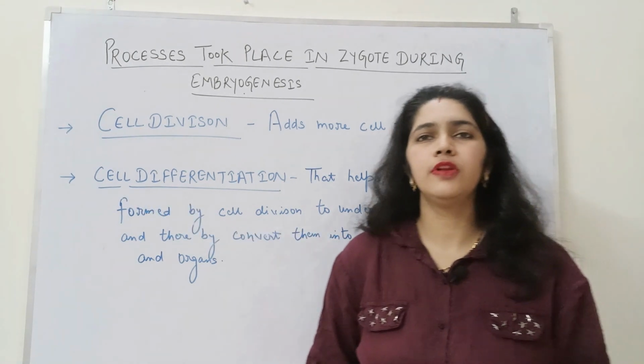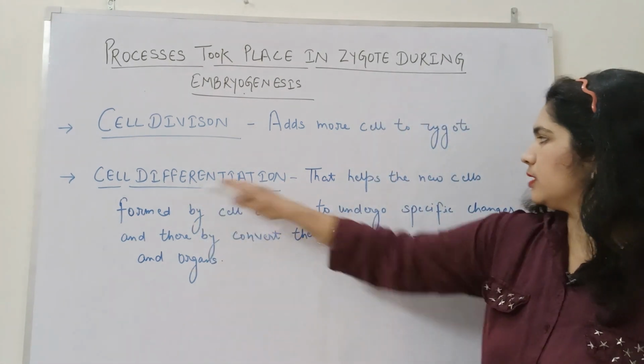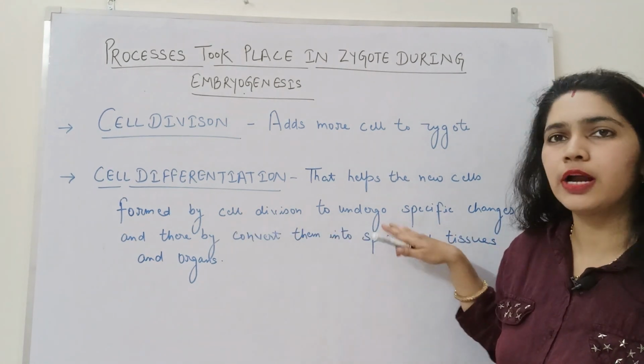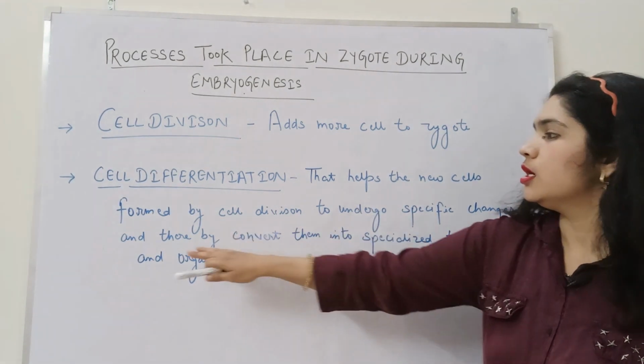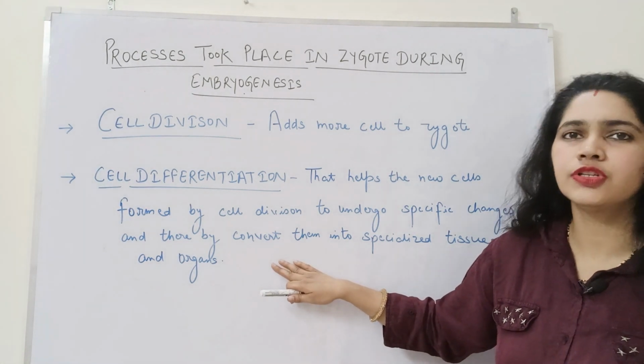Cell differentiation helps the new cells formed by cell division to undergo specific changes and thereby convert them into specific tissues and organs.